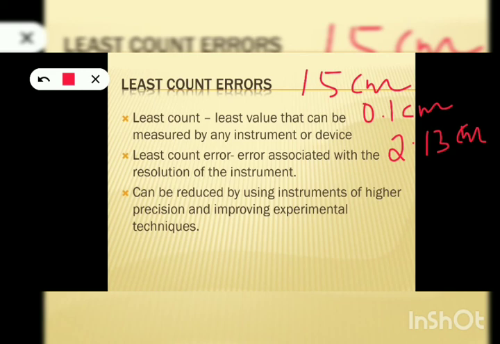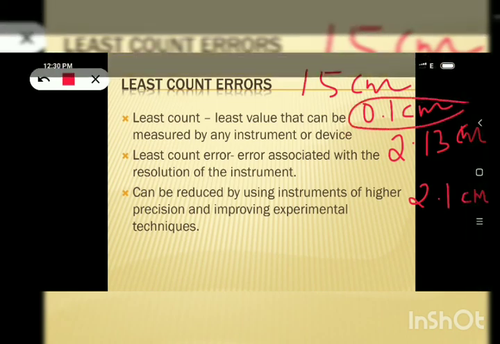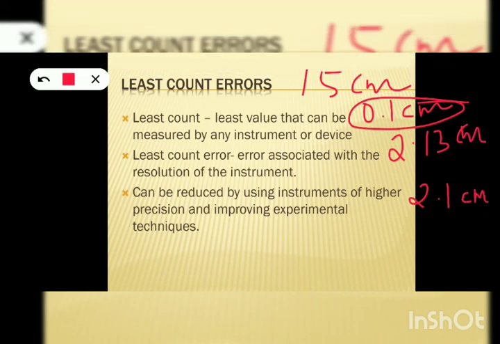Because your scale can measure only up to 2.1 centimeter, since the least count of your scale is 0.1 centimeter. This 3 can't be measured by your 15 centimeter scale. So this is least count error.